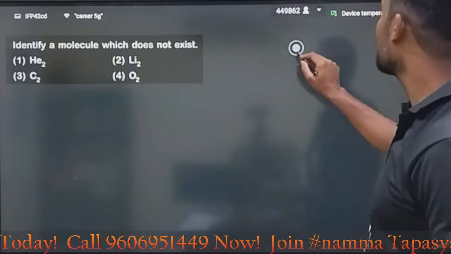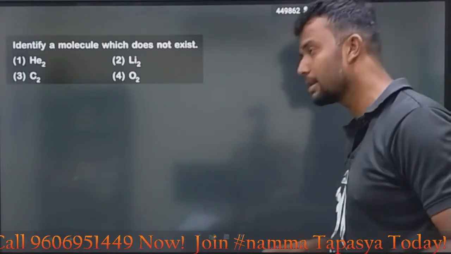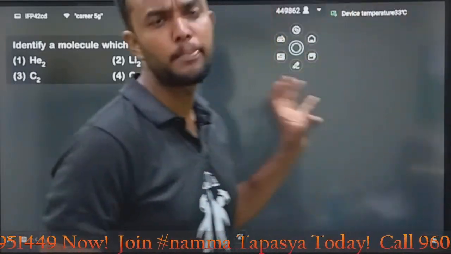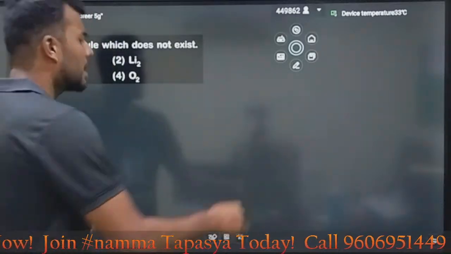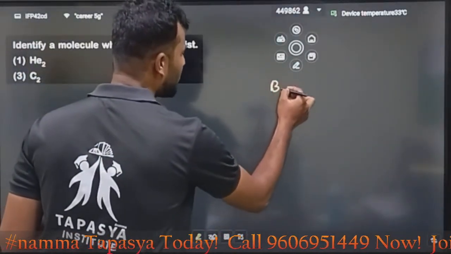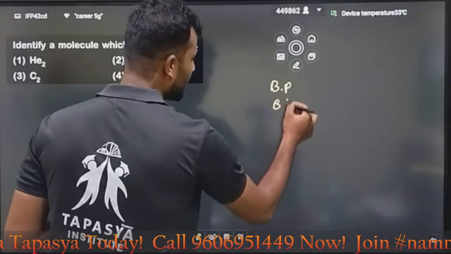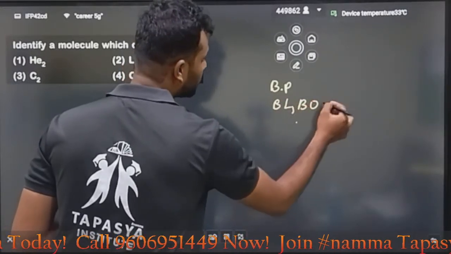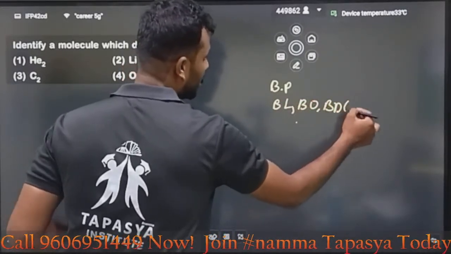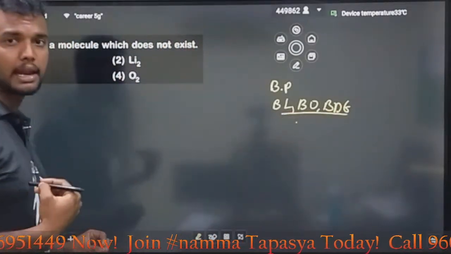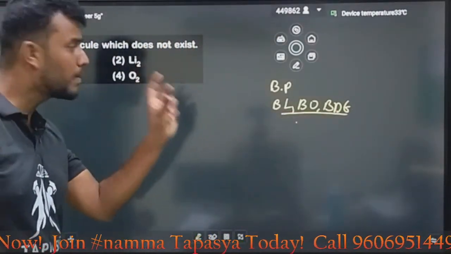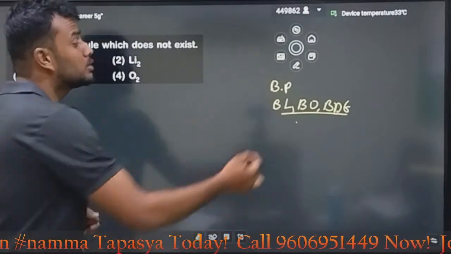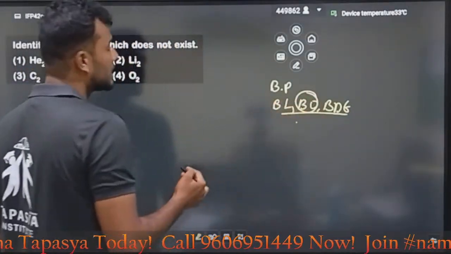Now, my dear Bacho, let's start with the first question. It is from your chemical bonding, from bond parameters. We call it a bond parameter. Bond parameters include bond length, bond order, bond dissociation energy or bond strength. These are very important. Always they ask one question, especially based on bond order. My dear students, look here.